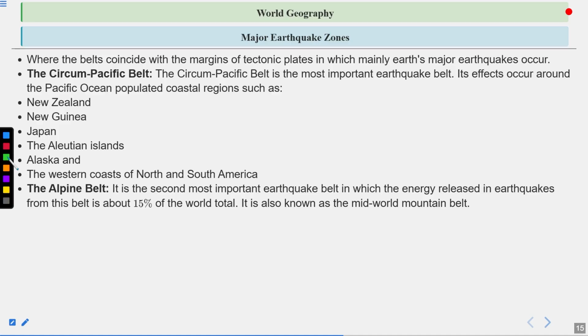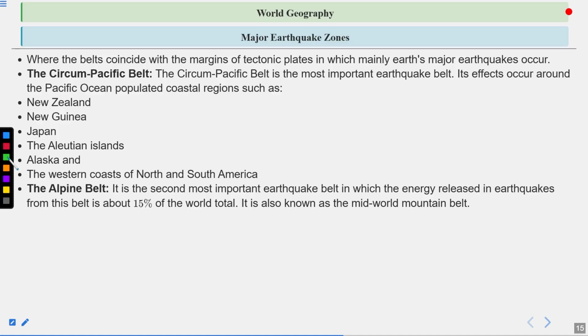So these are some of the very important areas around the Circum-Pacific Belt, where earthquakes are generally found, and because of which these are the most affected areas. That is because the Pacific plate is the oldest plate on earth, and all the plates alongside the Pacific plate are either converging, diverging, or creating a transform boundary. So all these areas exist near these regions of convergence, divergence, or transform boundary, and that is why they have a large number of volcanoes around them.